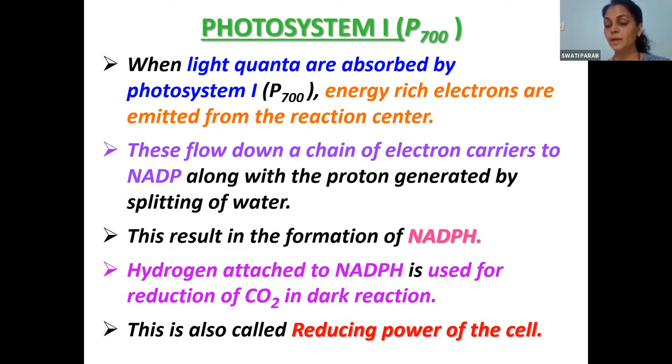Yes, who is that answering? I didn't hear you. Ma'am, photolysis of water. Okay, who is answering? Muskan. Then Shravani. Okay, it comes from photolysis of water. Good.